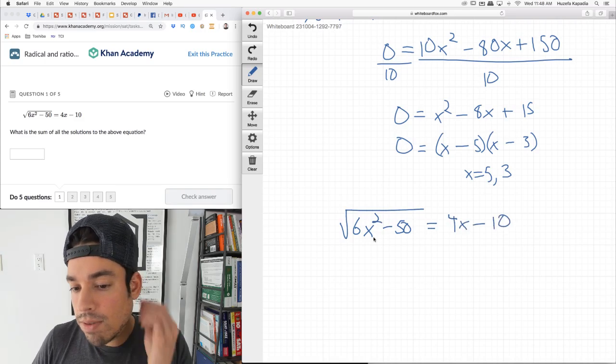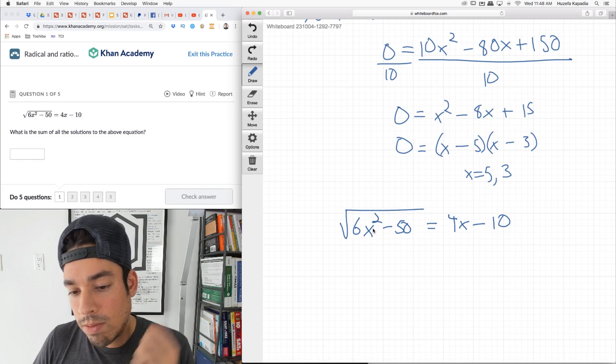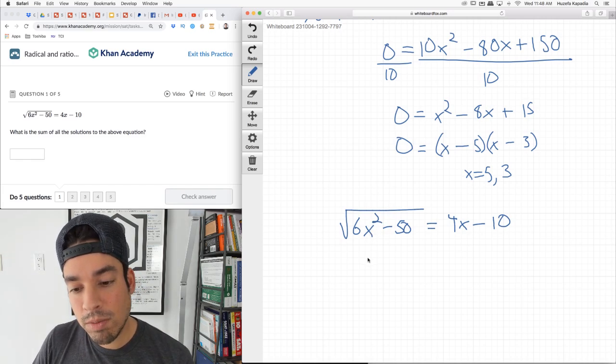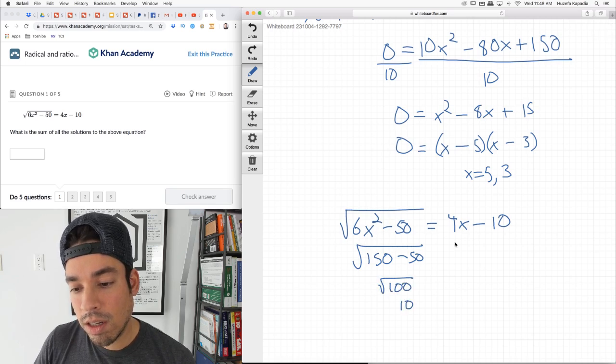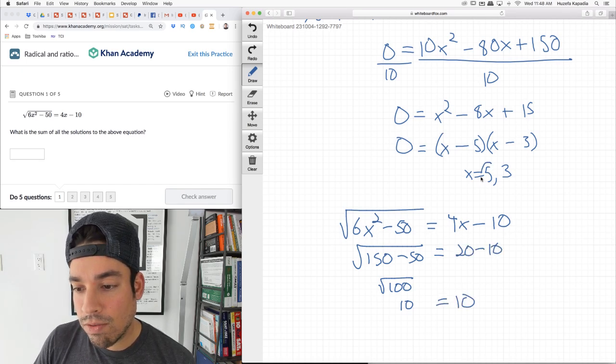So first I'm going to plug in 5, and that's 5 squared, 25, times 6 is 150 minus 50. Square root of that is square root of 100, which is 10. And on this side, I get 4 times 5, which is 20 minus 10, which is 10. Okay, so 5 is good.